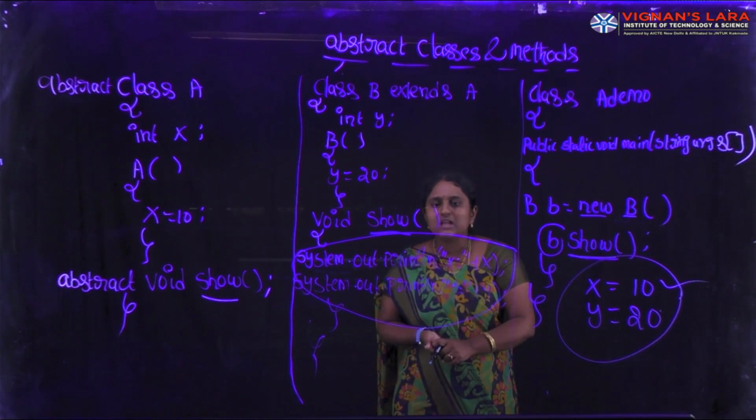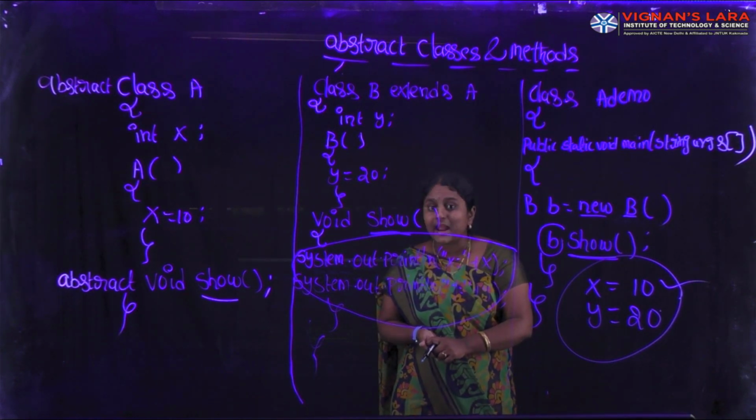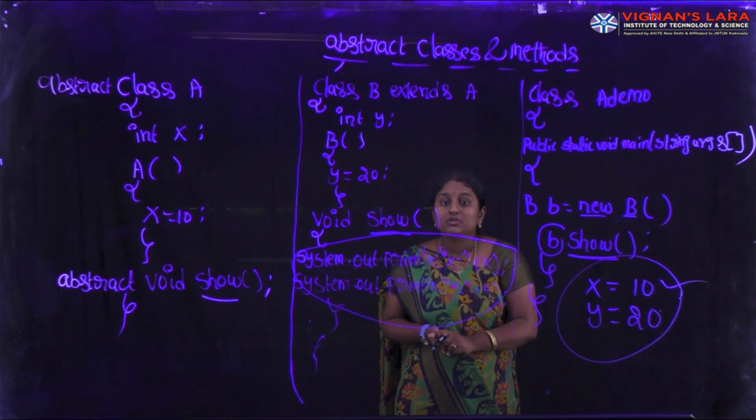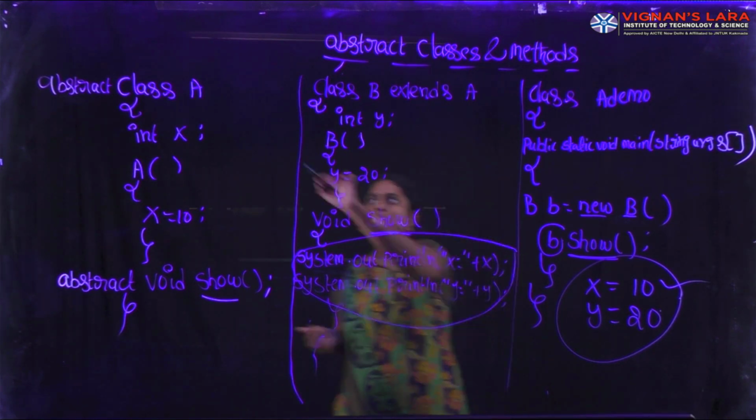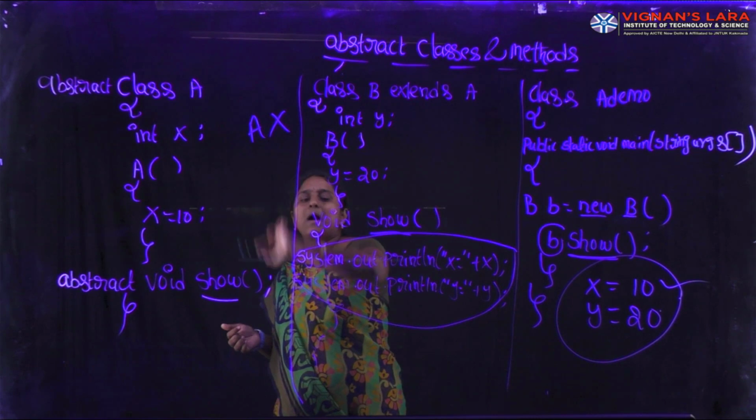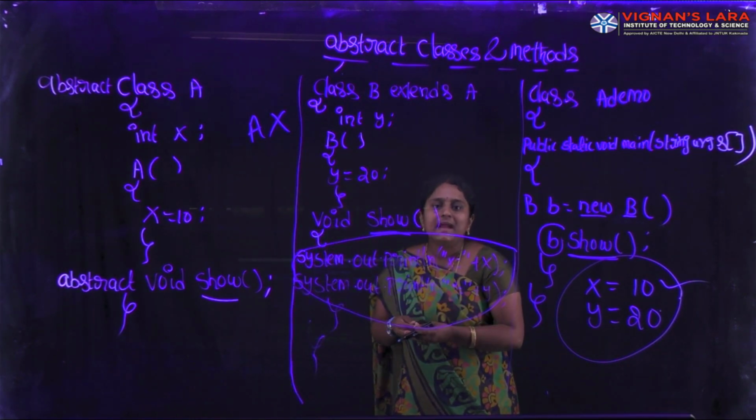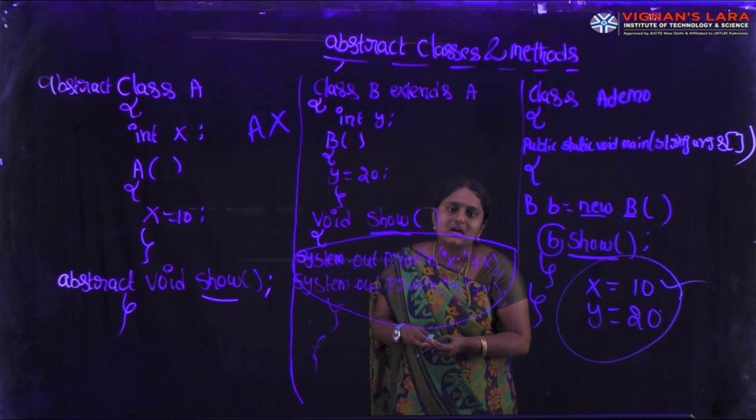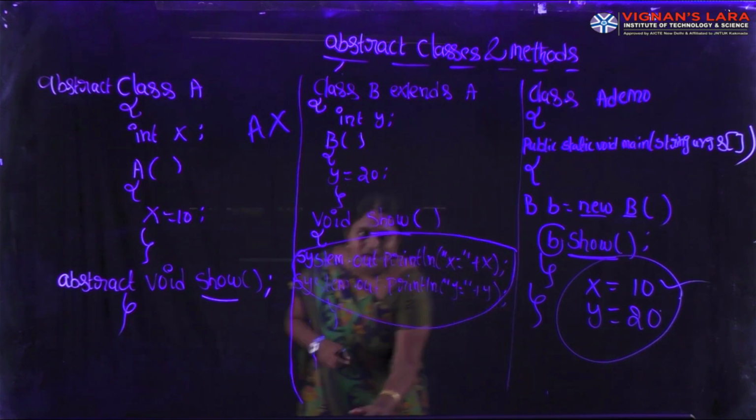While we are using abstract classes, we must satisfy some conditions. First, we can't create an object of an abstract class directly. Here our abstract class is A, and we can't create its object directly. We can create a subclass, and all the abstract methods are implemented within the subclass. That is what abstract classes and methods are.